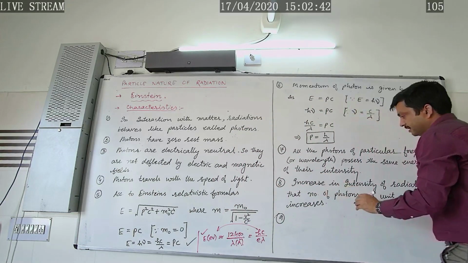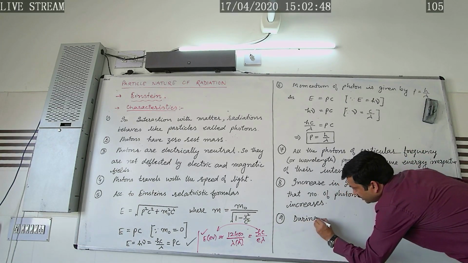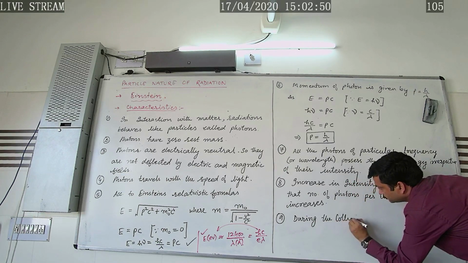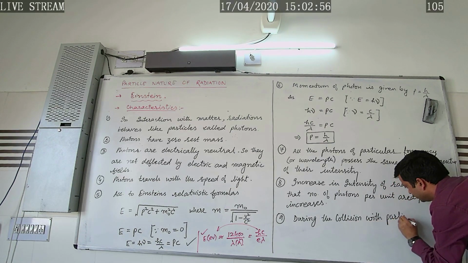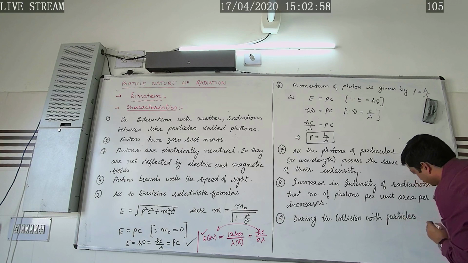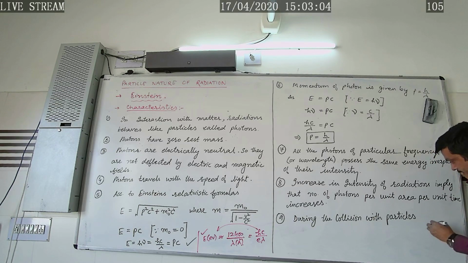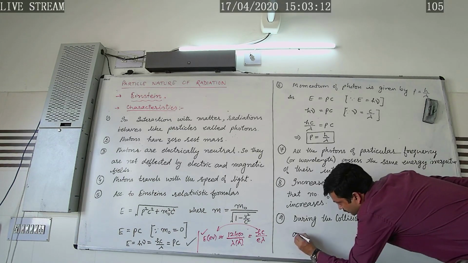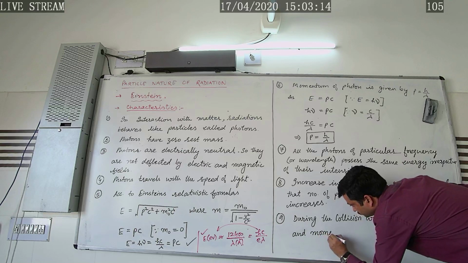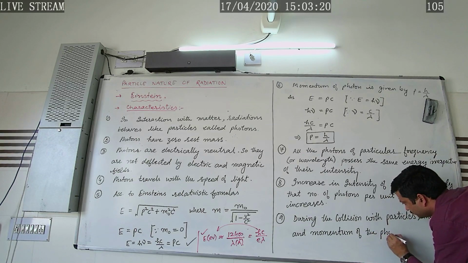So here we can write, during the collision with matter or with particles, the energy and momentum of the photons remains conserved.